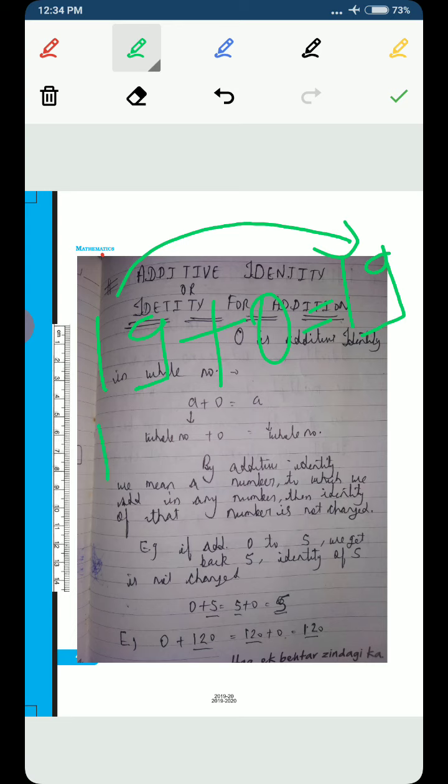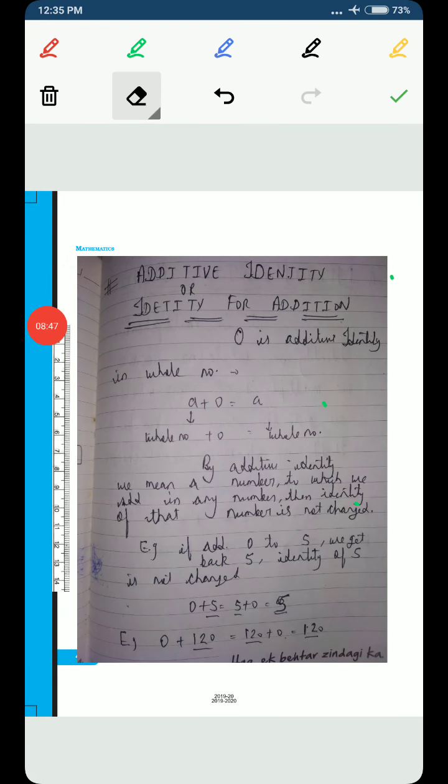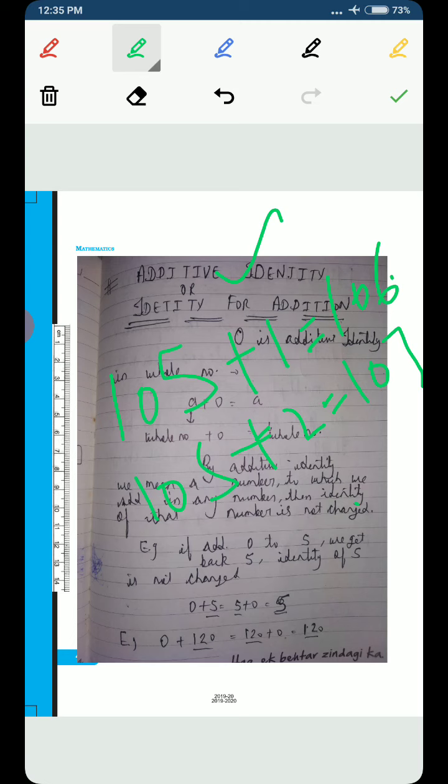If we add 0 to 105, what do we get? Nothing. We get 105 in return. So the identity of 105 is still 105 after adding 0 to it. But if we add any other number apart from 0, like 1 or 2, then the answer is not 105. It becomes 106 after adding 1 and 107 after adding 2.